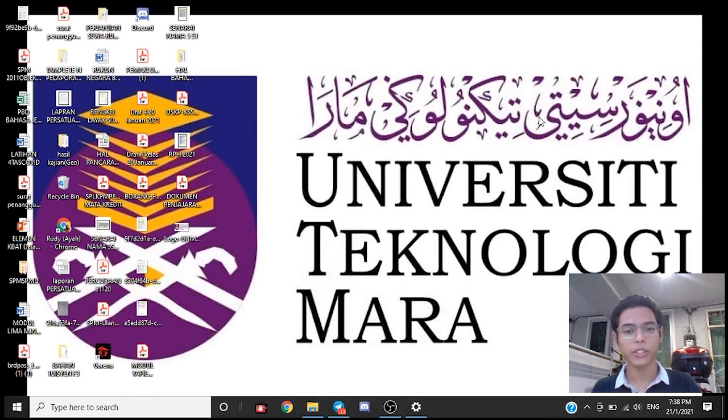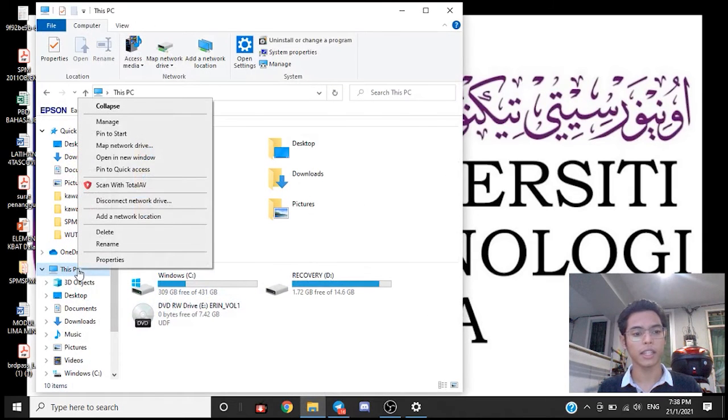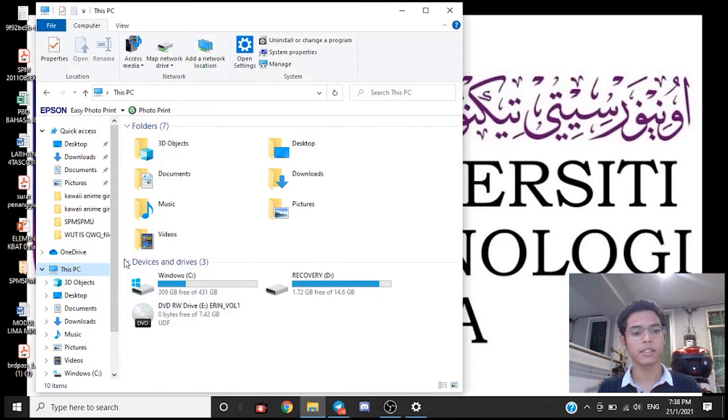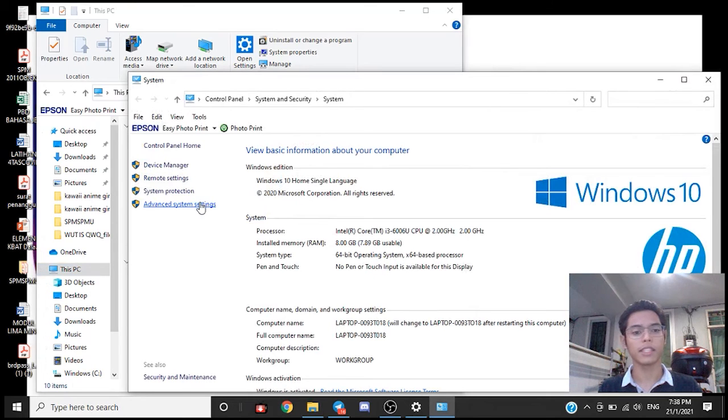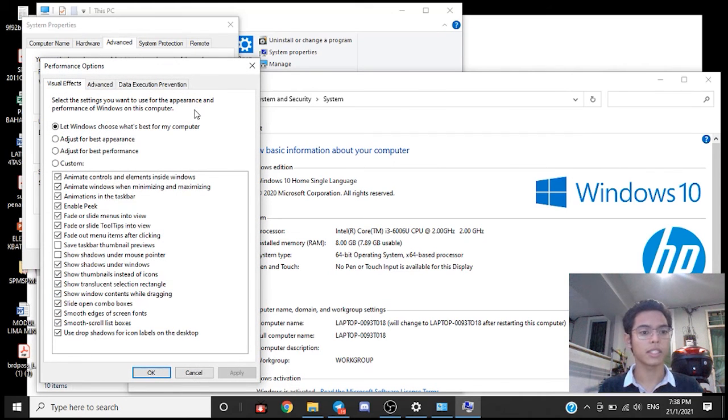I'm going to demonstrate to you how to set up your virtual memory. So first of all, you go to This PC, right click on it, go to properties, advanced system settings. You can see they have performance, user profile, startup and recovery. You go to settings for performance. As you can see, you can adjust for best performance. It's up to you.